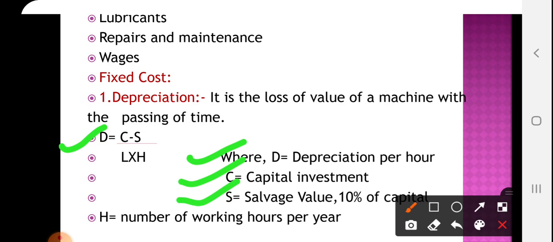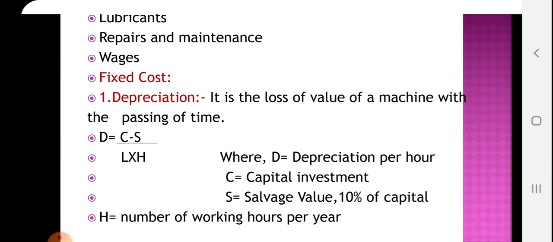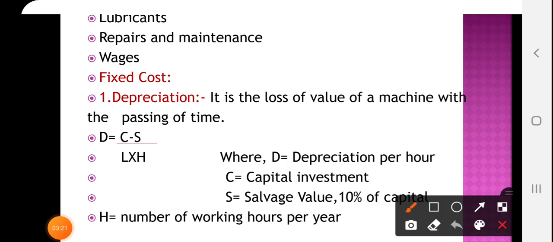Salvage value means the value of the machine left as time passes, and it should be taken as 10% of the capital. You also call this a junk value. It is 10% of the capital investment.